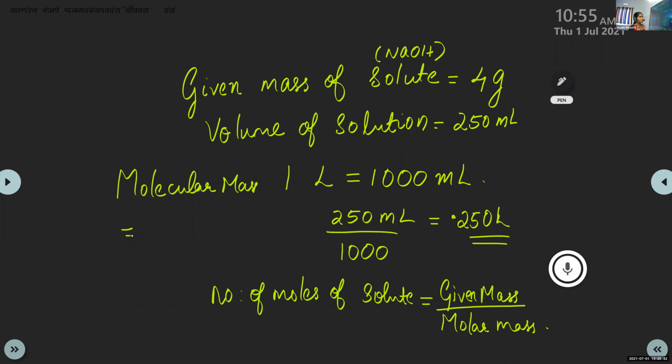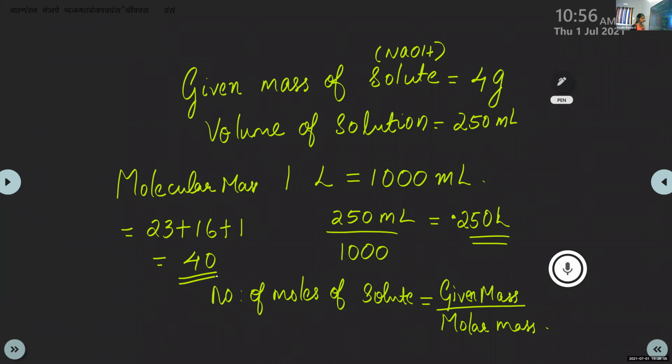What's the atomic mass of sodium? 23. Yes, it's 23. Then what about oxygen? 16. What about hydrogen? 1. Then just add these values. This is equal to 40 gram.